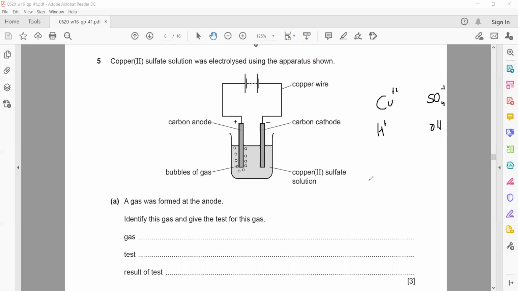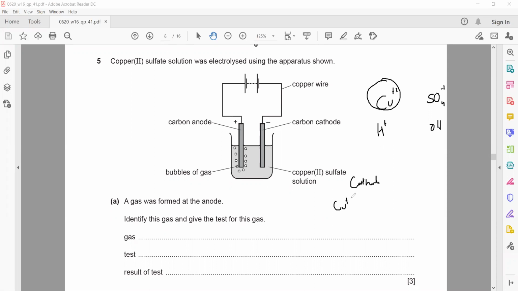For electrolysis, the less reactive positive ion will move towards the cathode. Which is the less reactive positive ion, copper(II) or hydrogen? Copper(II) is the less reactive positive ion, so copper(II) will move towards the cathode.